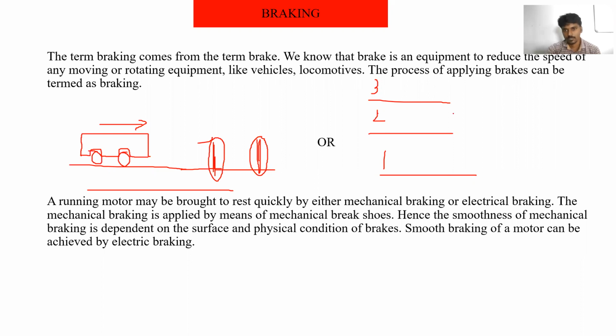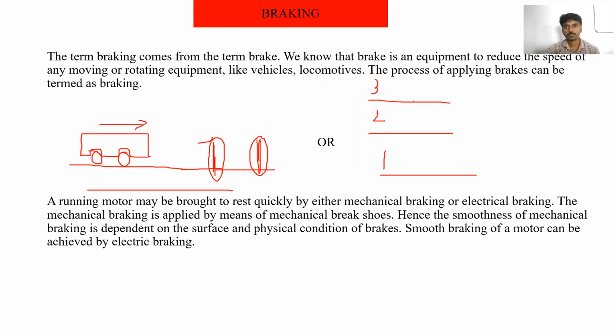If you want to stop the lift at exactly the third floor, the motor must stop at the exact position. Whenever the lift is stopped at the exact position, then only we can get the result. Otherwise, there is no result.